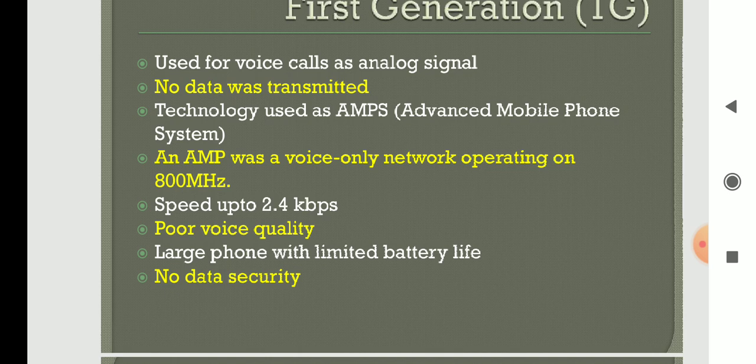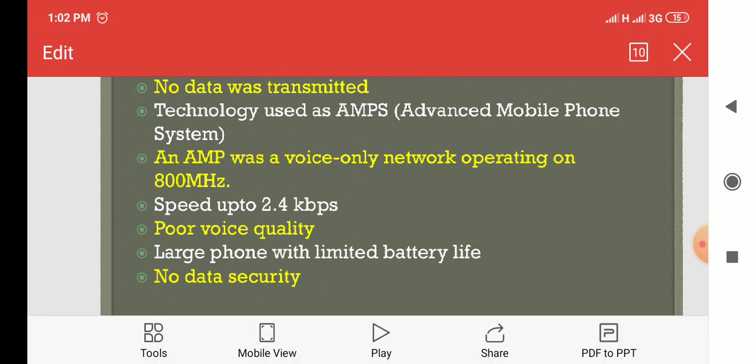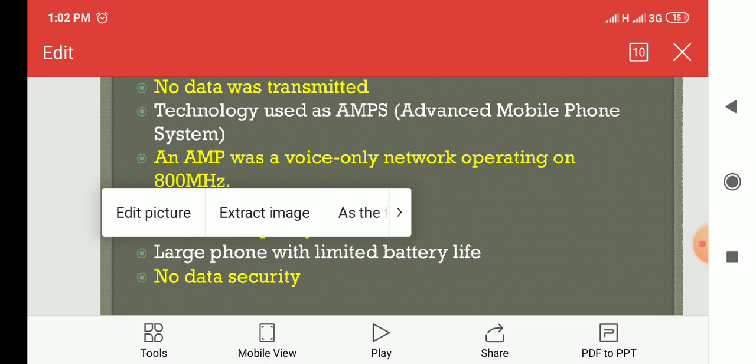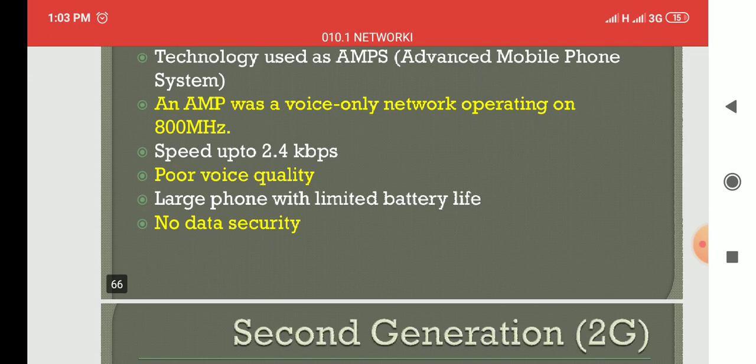The speed is 2.4 kbps, and the bandwidth is 800 megahertz. It supports only poor voice quality. The mobile phones are very large in size, battery life is very low, and there is no data security.